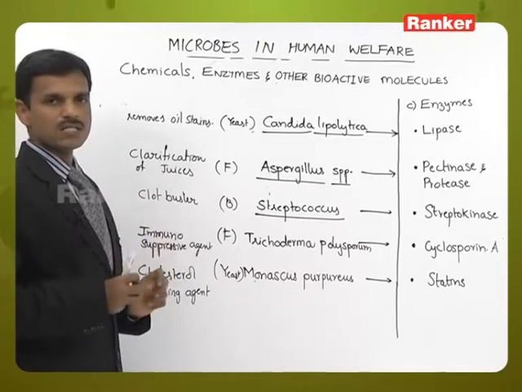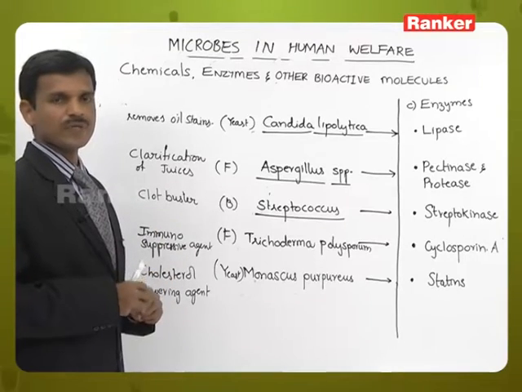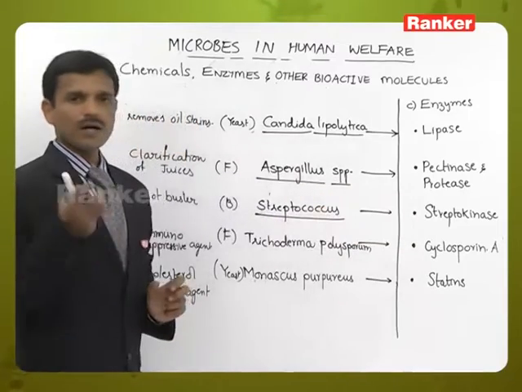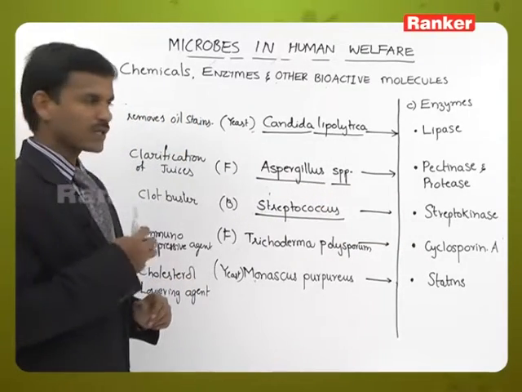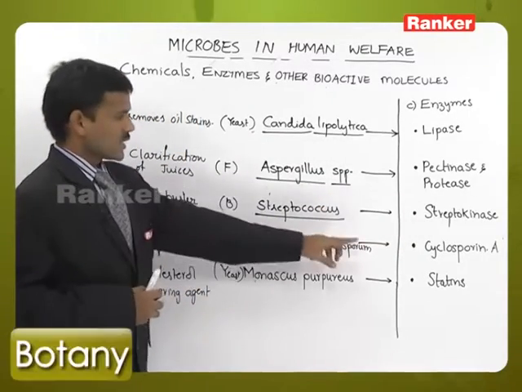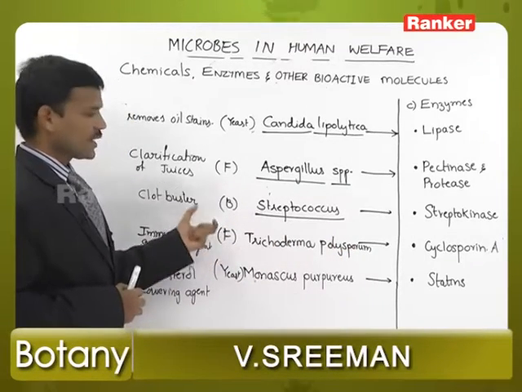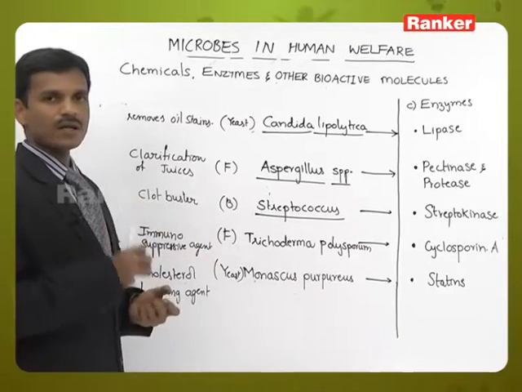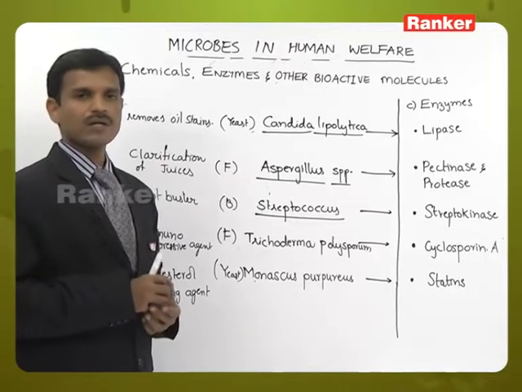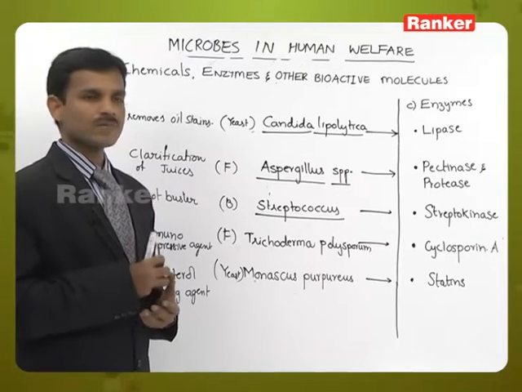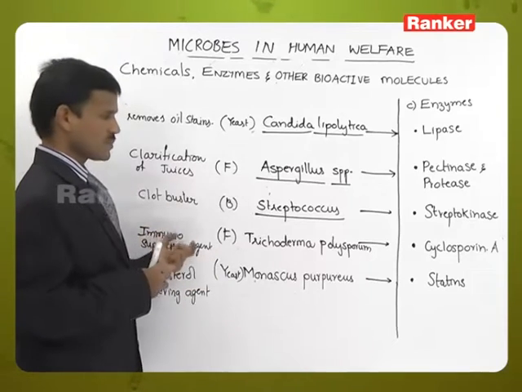Streptokinase is also called a clot buster. It removes the clots formed in the blood vessels. So, indirectly, it is also preventing heart attack. Cyclosporin A is one chemical or bioactive molecule that suppresses the immune system in organ transplantation patients. After the organ transplantation, it suppresses the immune system for some time.